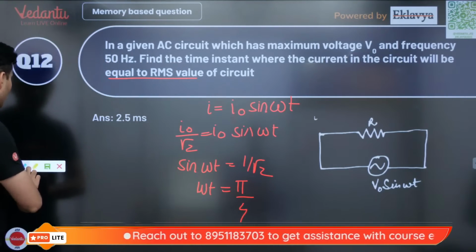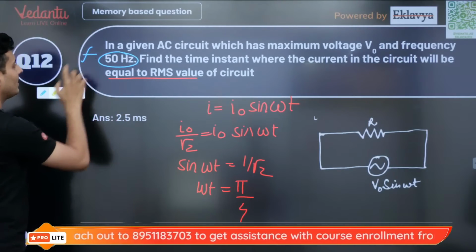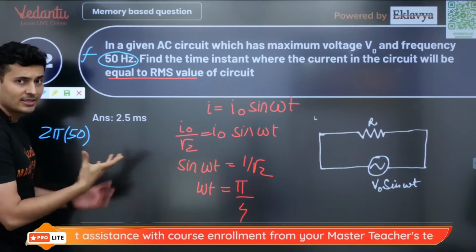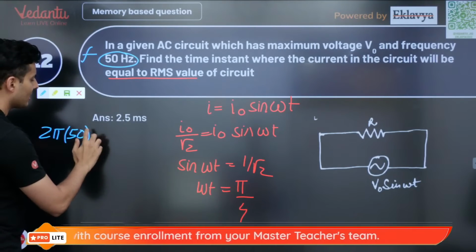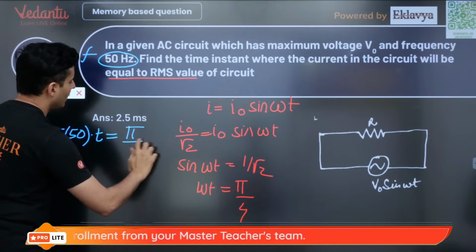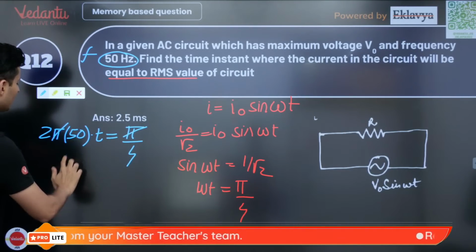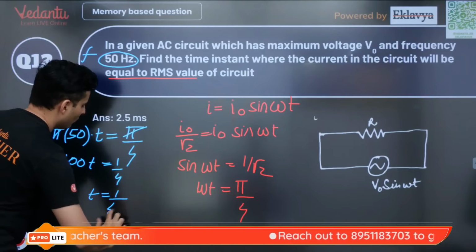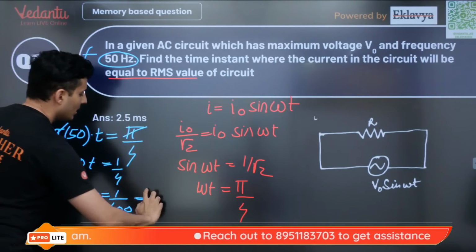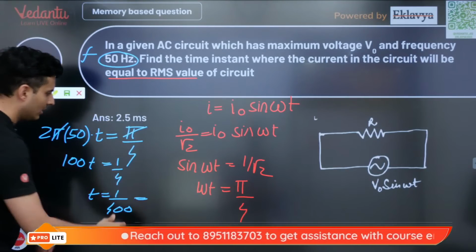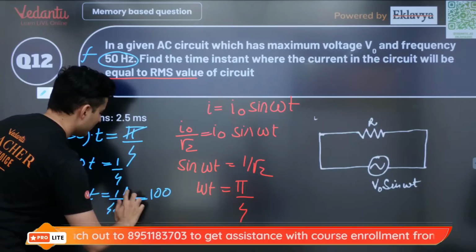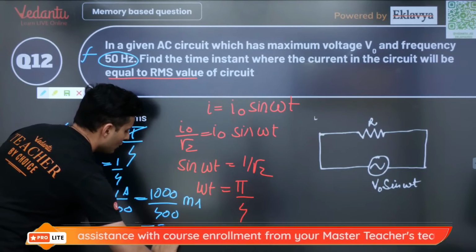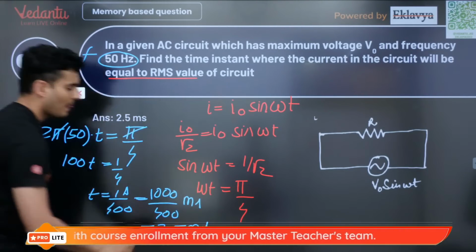But wait a minute, I know the value of omega. This is 50, this is frequency. So omega will be 2 pi into the frequency. 2 pi f is the angular frequency, into the time, will be pi by 4. Pi and pi get cancelled. This will become 100 t is equal to 1 by 4. So t will be equal to 1 by 400 seconds. You can multiply by 1000 to make it into milliseconds. This was in seconds, so 1000 divided by 400 milliseconds, which is 2.5 milliseconds. That's the answer.